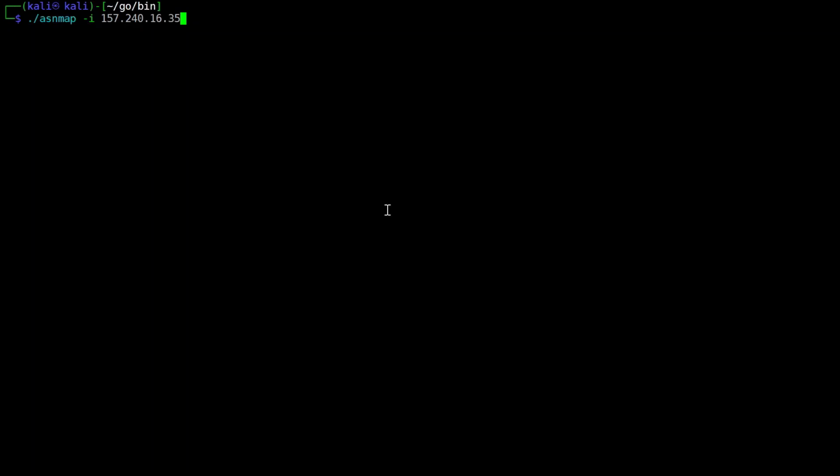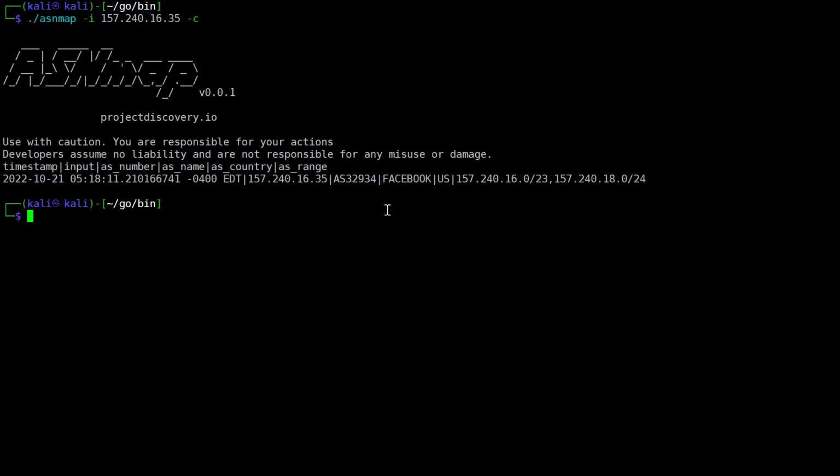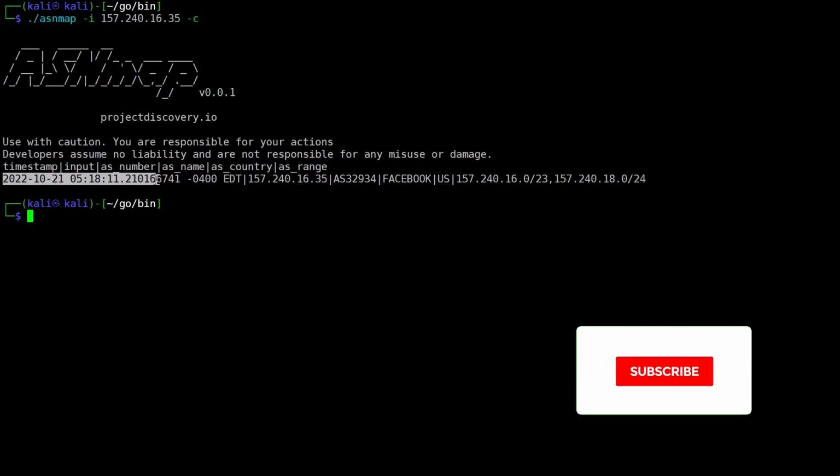Now, to get more information about this IP address, relating to the name of the organization that this IP address and its corresponding blocks belong to, which ASN number it corresponds to, and other information, we can use the CSV option as an output. So we'll get the full output. We'll first start with the CSV, and we'll get the information out here. So in a matter of time, yeah, here it is. This is the timestamp we got.